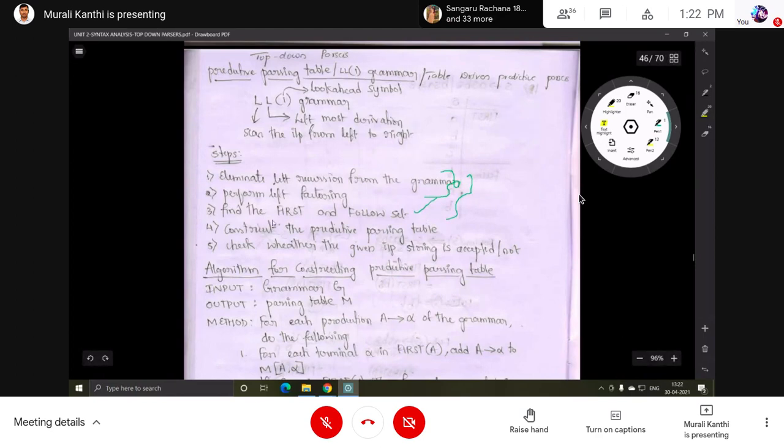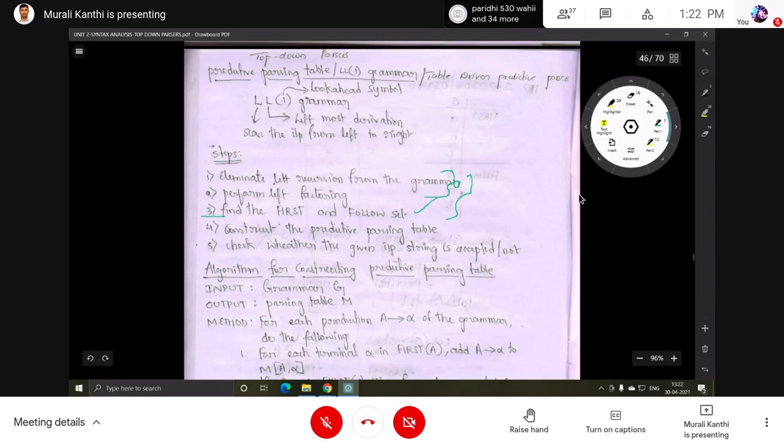Okay, third step is finding the first and follow set. So now you know how to find the first set and how to find the follow set. You know the first rules and you know follow rules also. In the grammar, for every non-terminal, you should find out first set and follow set for each and every non-terminal. So that means up to third step you know what to do.